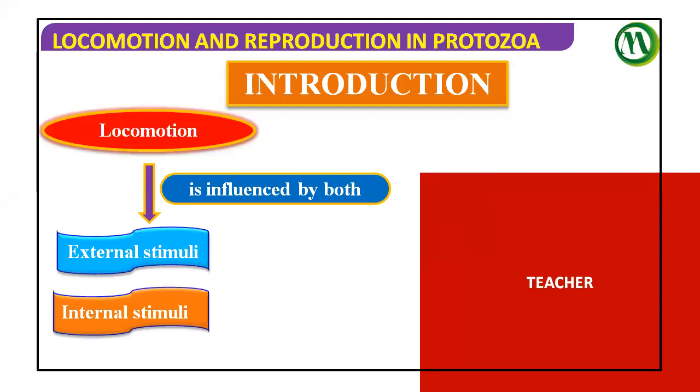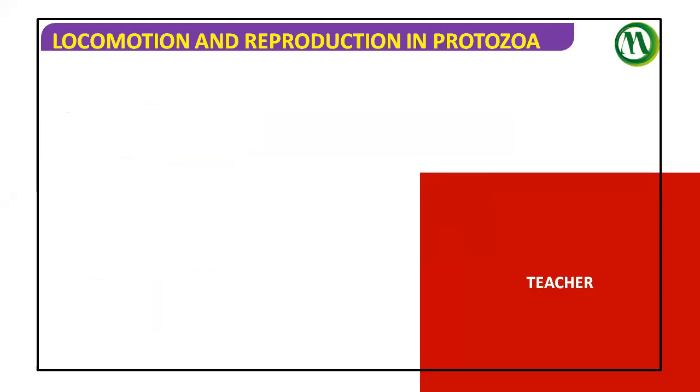Locomotion is influenced by both external stimuli and internal stimuli.